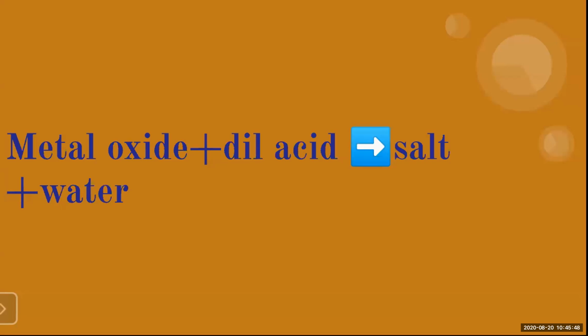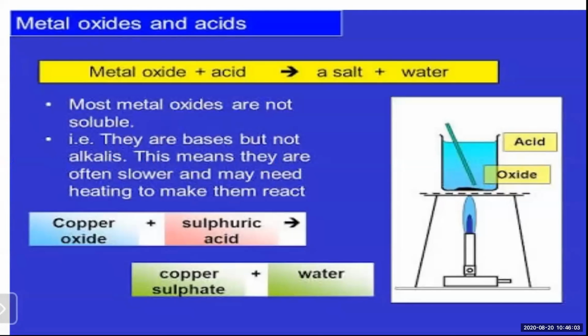That means there will be a metal and an oxide, a metal oxide. When acid reacts with metal oxide, they give us salt and water. Neutralization reaction we have also seen: when acid and base react together, they give us salt and water only. So remember, when acid reacts with metal oxide, it gives us salt and water.